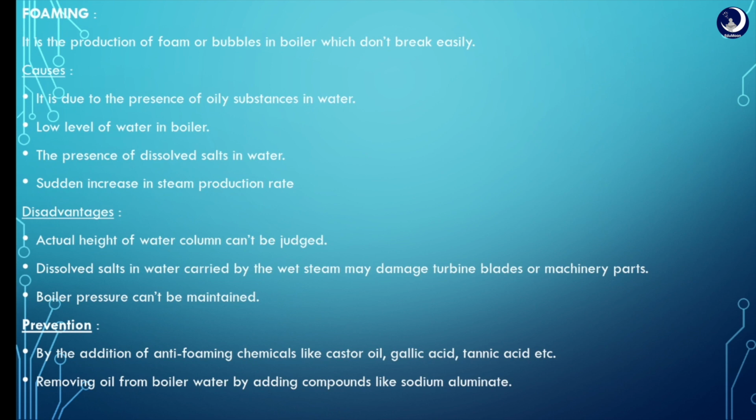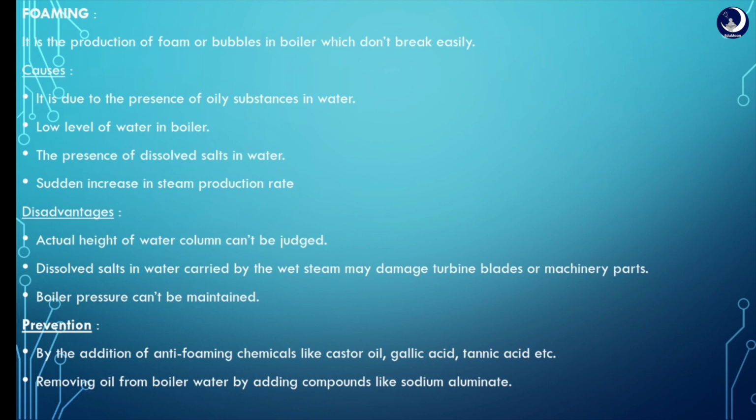Coming to foaming, it is the production of foam or bubbles in water which do not break easily. Causes: it is due to the presence of oily substances in water. Disadvantages: the actual height of the water column cannot be judged easily. Dissolved salts in water carried by wet steam may damage the turbine blades or machinery parts. Boiler pressure cannot be maintained easily. Prevention: adding anti-foaming chemicals and removing oil from boiler water by adding compounds like sodium aluminate, which acts as a coagulant.